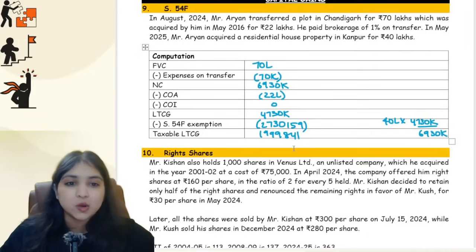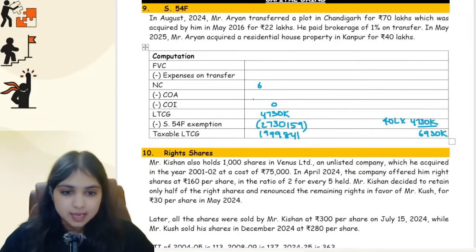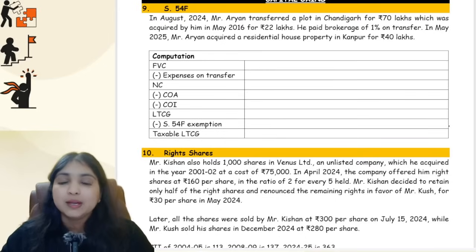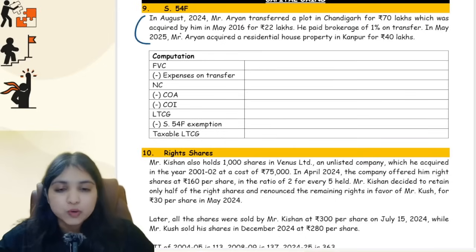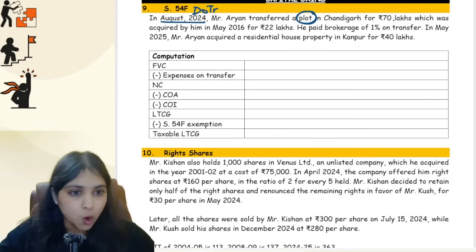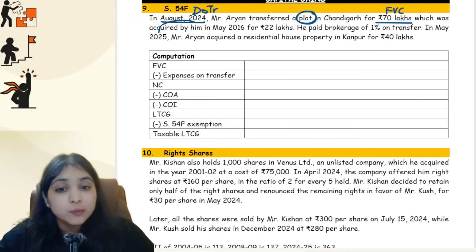Now come to the ninth concept with respect to capital gains, guys. I want to do this computation for you, so I'll erase this. One quick reminder of section 54F. Have a look at the question. In August 2024, Mr. Aryan transferred a plot in Chandigarh for 70 lakhs. So August 2024 is the date of transfer. The asset we're talking about is a plot. He transferred it for 70 lakhs. This becomes your full value consideration, and it was acquired by him in May 2016.